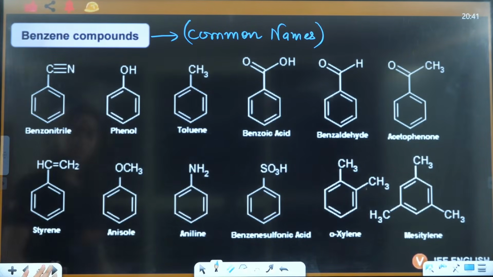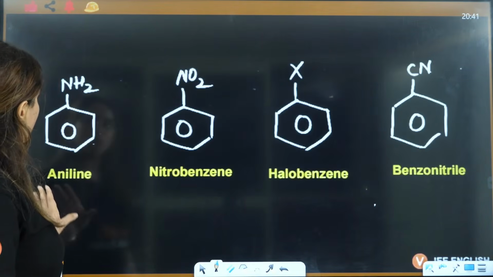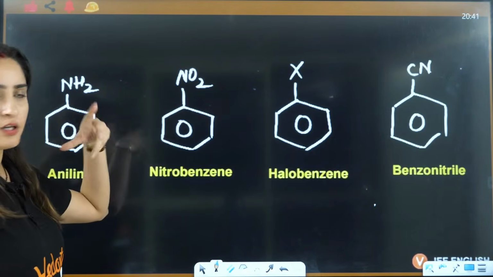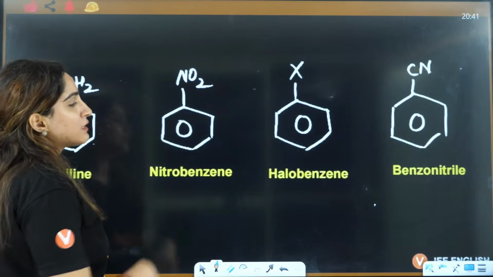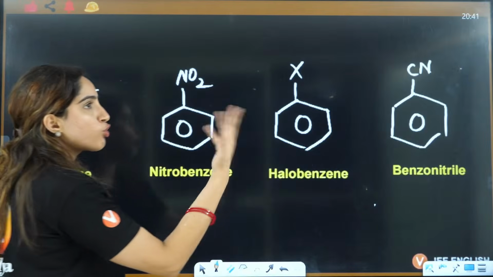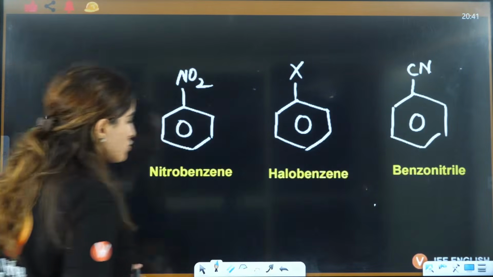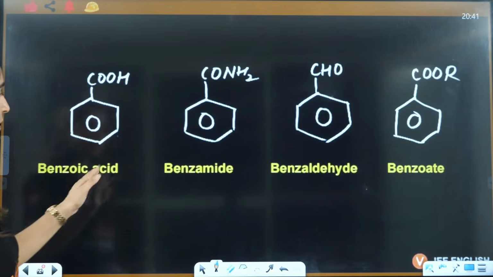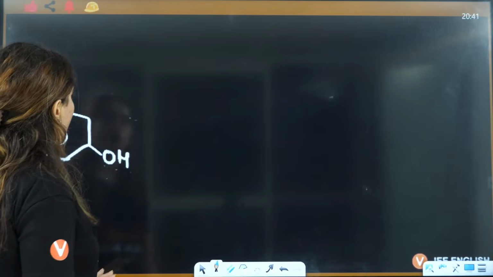Now, this I have already told you: toluene, aniline, nitrobenzene. We have not discussed nitrobenzene. This is called nitrobenzene. This is called halobenzene, like chlorobenzene, bromobenzene. This one is benzonitrile, I have talked about it. Benzamide we have talked about. Benzoate also we have talked about.